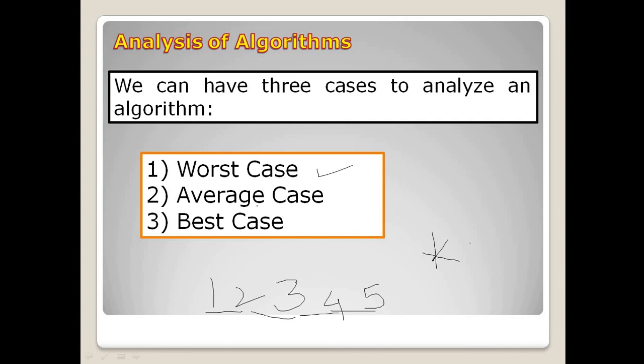Second, we have the average case: we may get the number at the first position, or the second, third, fourth, or fifth. We don't know where exactly we will find it, and that is what we call the average case. And the last one is the best case. Consider k is equal to 1. When the key element is compared with the first element, we get 1 equal to 1. So in the first comparison only we get the result, and that is what we call the best case.